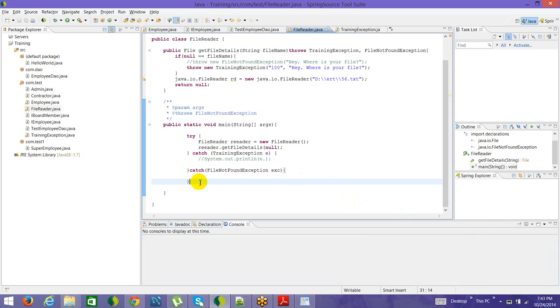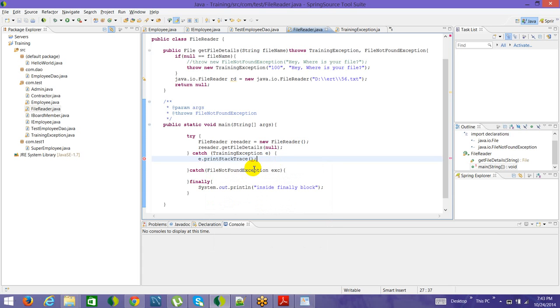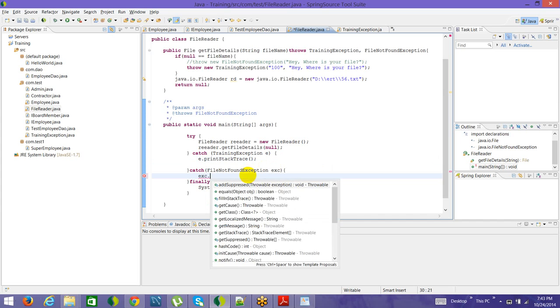What can be done in that case is you write a finally block. The finally block means that this piece of code, I will run it anyways, whatever happens. So even if there is an error, this piece of code is going to get executed. If there are some database connections, you can close them out here. Okay, and let's execute it. Say I write a print inside the finally block. Here we are getting an exception, so let's even print that exception so that we are sure it's happening. Say e.printStackTrace here and ex.printStackTrace here.